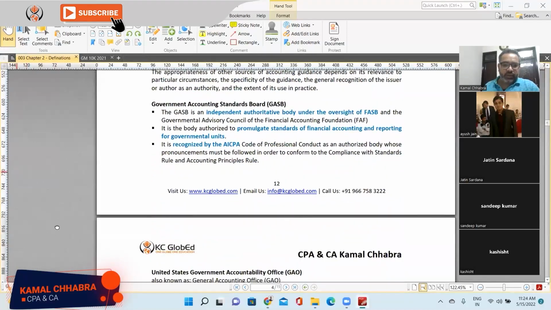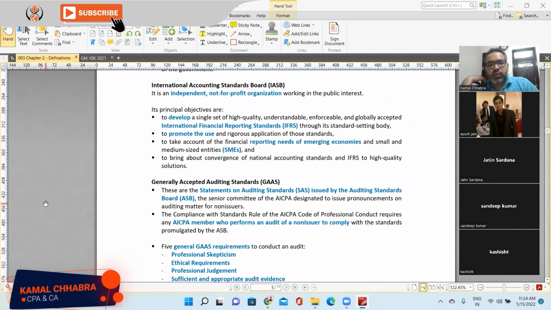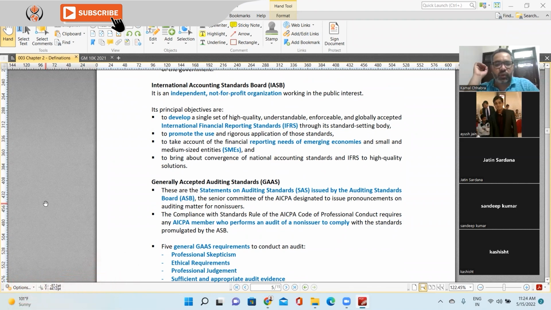And let's get into here. Yeah, International Accounting Standard Board. So this is an independent not-for-profit organization which is working for the public interest. What they do, they issue International Financial Reporting Standards, right? The principal objective of IASB is to develop a single set of high quality, understandable, enforceable, and globally accepted international financial reporting standards.